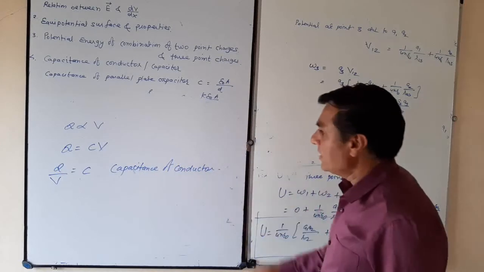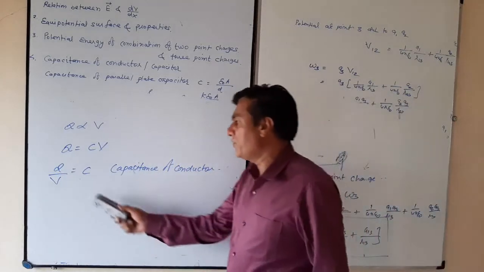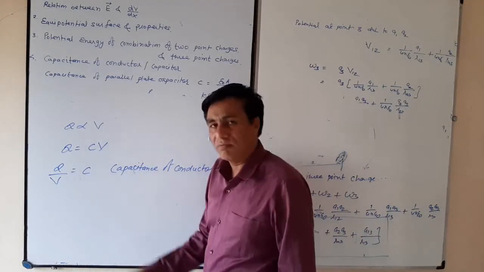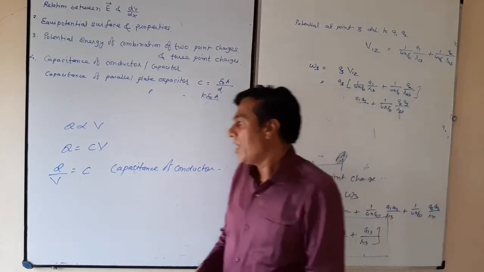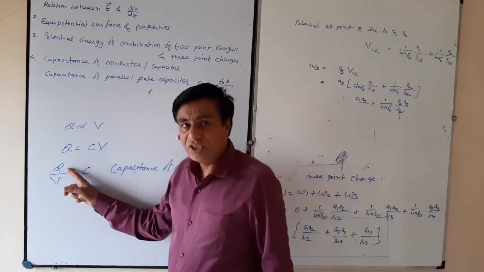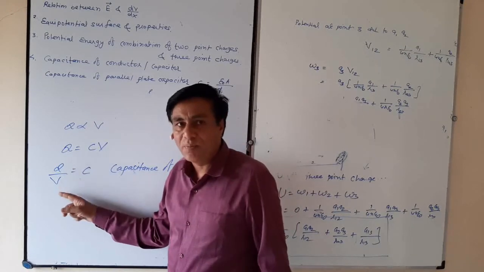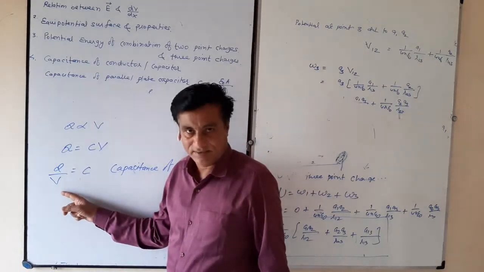Now, capacitance of a conductor you can define in terms of Q and V. It is a ratio: the capacitance of a conductor is the ratio of the charge given to the conductor to the potential increase.